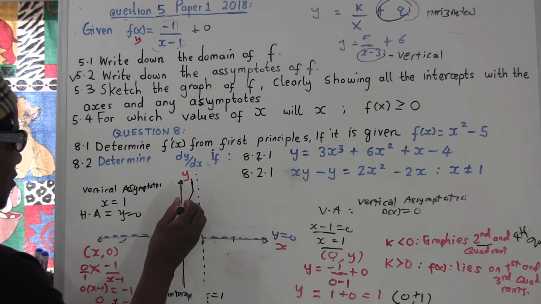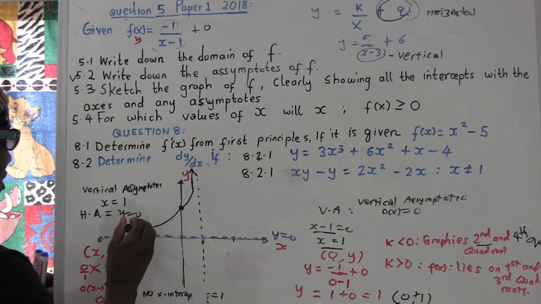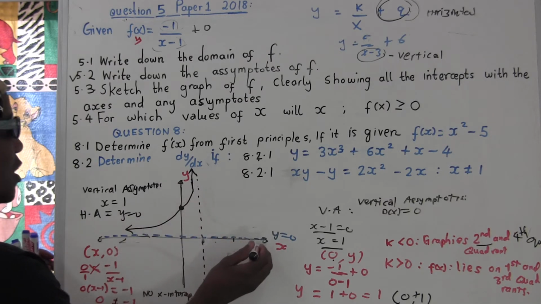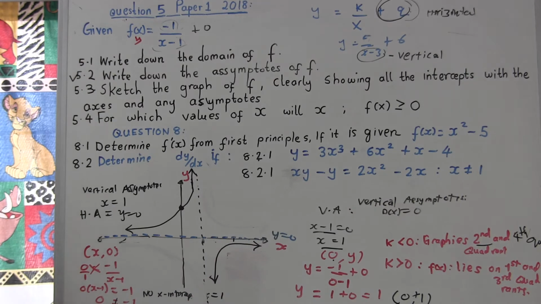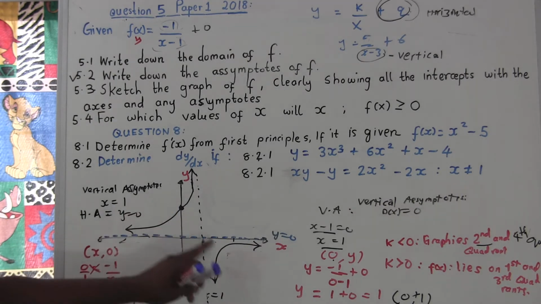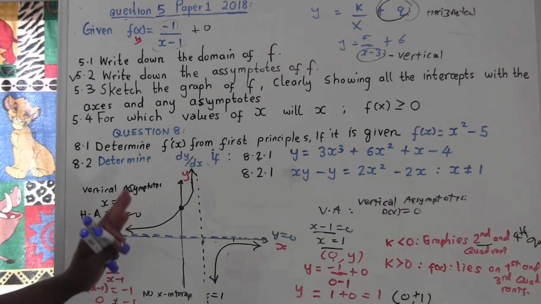It's going to come like it just goes straight, but it's not going to touch. And since you get this, we know it's going to come here also, by nature. You know what I'm saying? So first and third quadrant, and that's how you get it. So this is how you draw for this case.